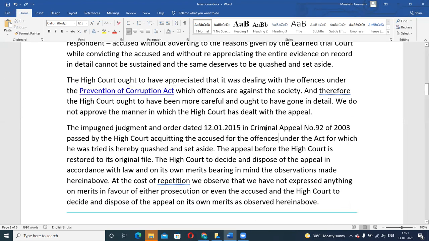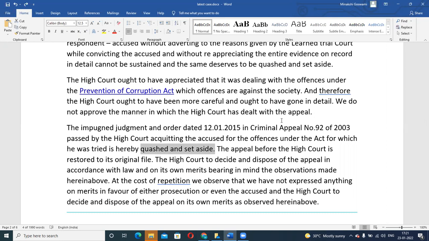Plus, they also said that this order or judgment dated 12/1/2015, which was given by the High Court in Criminal Appeal 92/2003, acquitting the accused for offences under the Prevention of Corruption Act, for which he was tried, is hereby quashed and set aside. So they have clearly said that this order that the High Court has passed, we do not accept, and we are setting this order aside. It is not binding. It is not applicable to the parties.